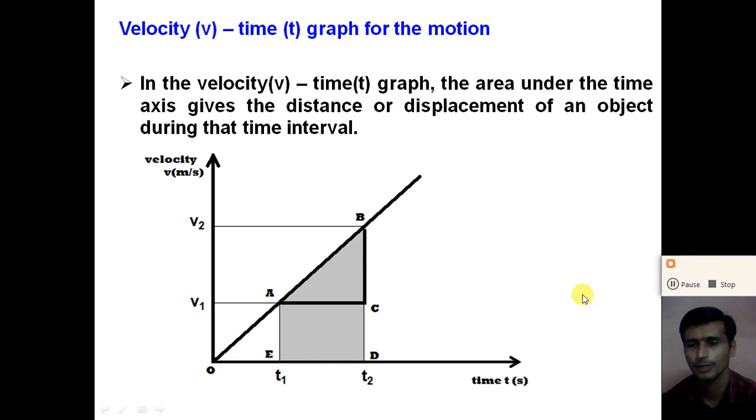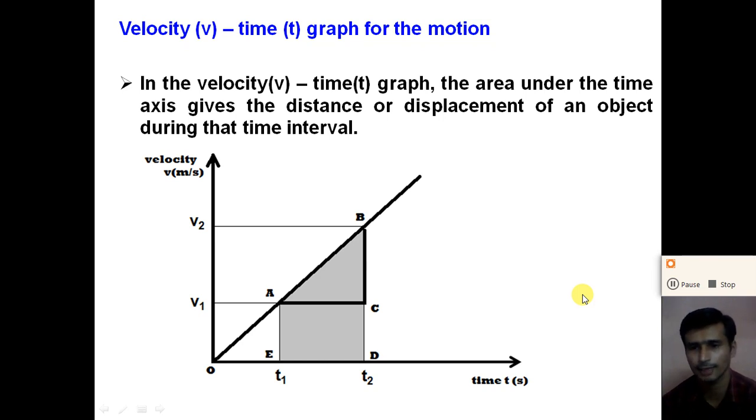Second use of the velocity time graph. From the velocity time graph, we can calculate the average acceleration and the acceleration of an object. The slope of the velocity time graph gives the average acceleration during a given time interval. And the third use of the velocity time graph is that we can calculate the distance traveled by the object or the displacement of the object during a given time interval. How can we calculate the distance traveled by the object? The area covered by the velocity time graph on the time axis gives the distance traveled by the object or the displacement of the object.